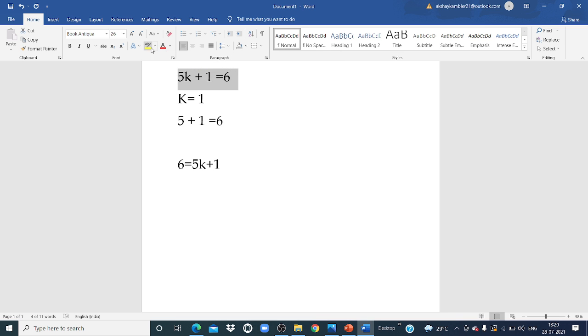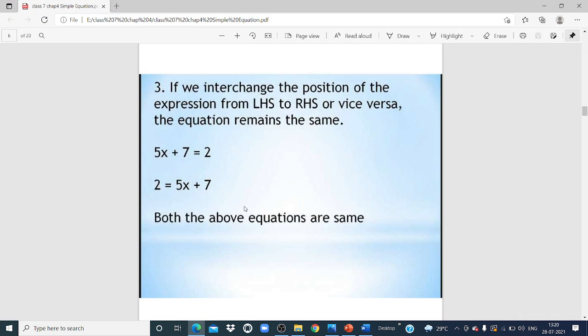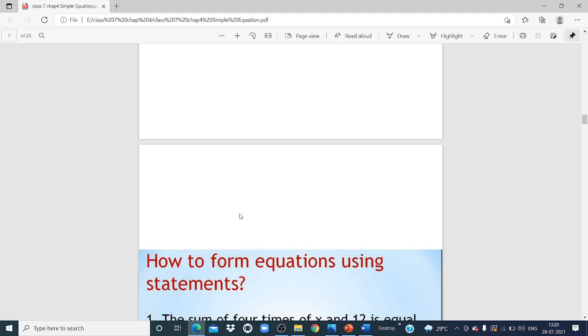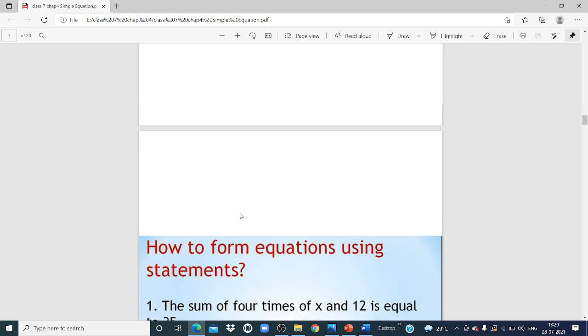Whether I write like this or like this, whenever we write the equation, if we interchange the position of LHS and RHS, both the equations are the same. Okay, understood my dear students?